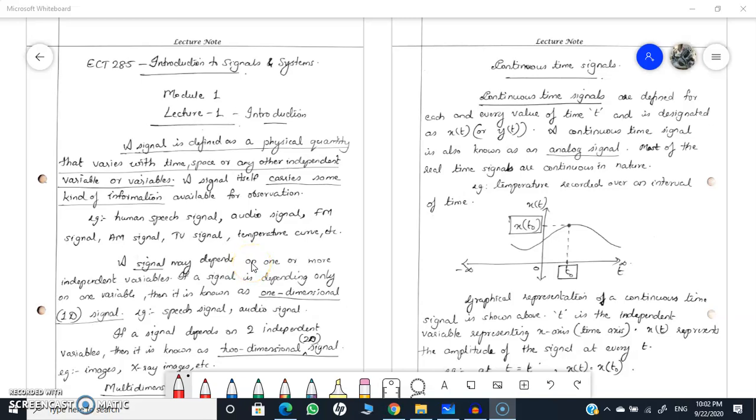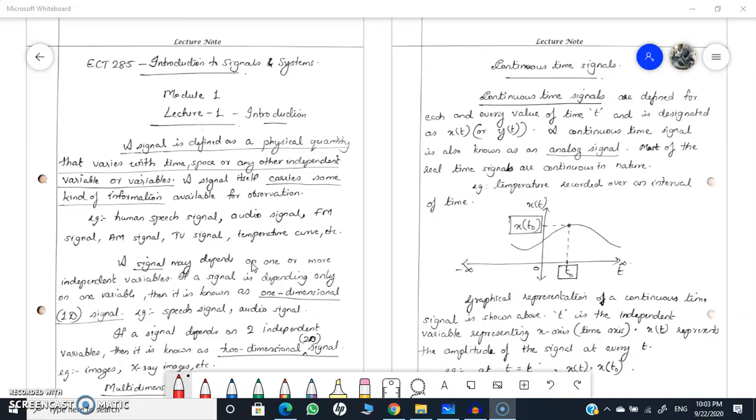Dear all, this is an introductory class on what we mean by a signal. Actually, a signal is something that carries some sort of information. For example, when you are watching TV or movies, a movie is a signal that is conveying some information to you. For example, it is conveying some story.